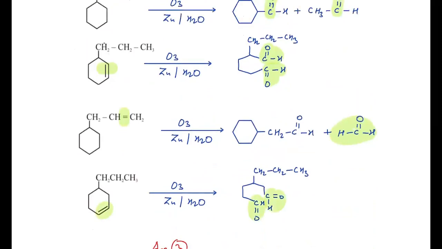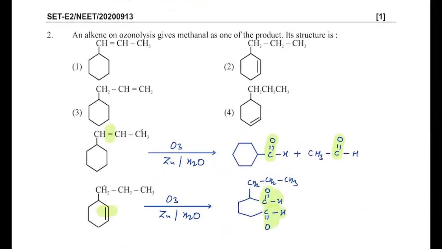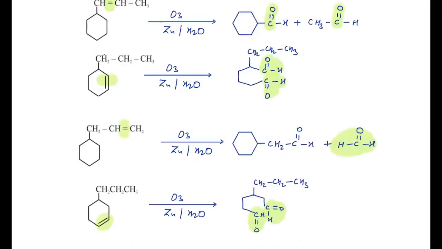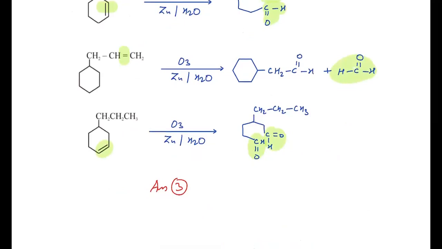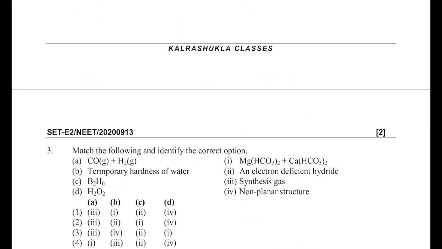In all the cases, it is reductive ozonolysis, with ozone and then zinc in water, right? Because methanol will be formed only in case of reductive ozonolysis. You can say it is a minor fault of the question. In case of ozonolysis, you can take oxidative ozonolysis also, then in any of these products methanol will not be formed. Otherwise, if you consider reductive ozonolysis, then the answer is 3 for this question. So the most appropriate answer is 3 over here.